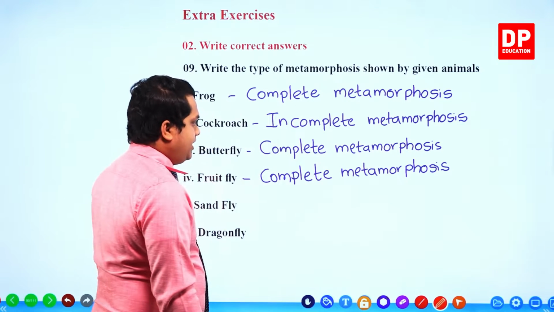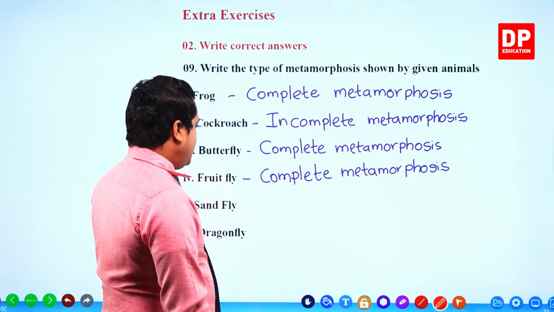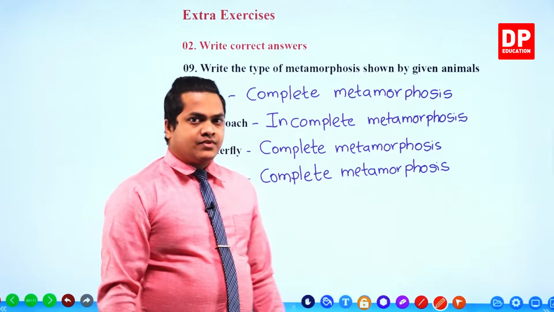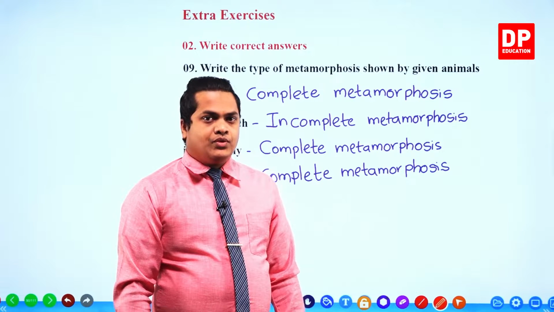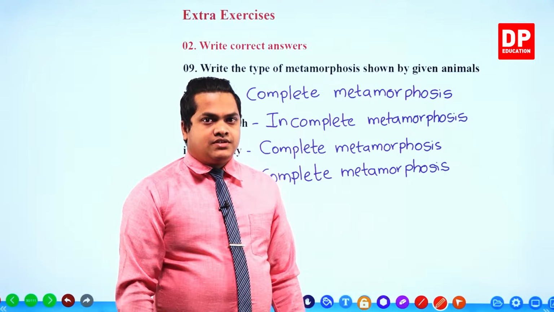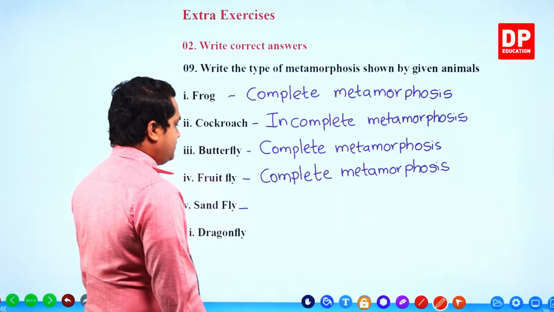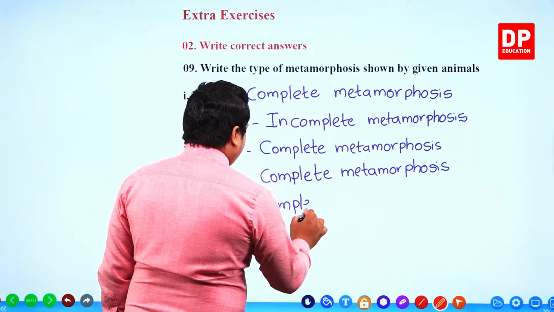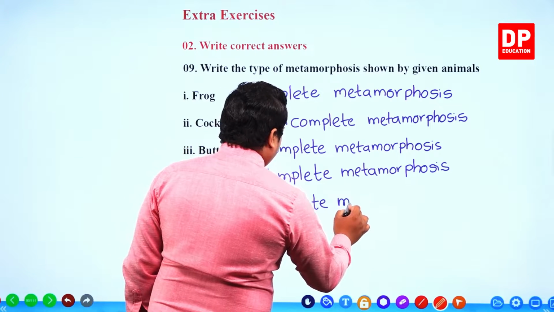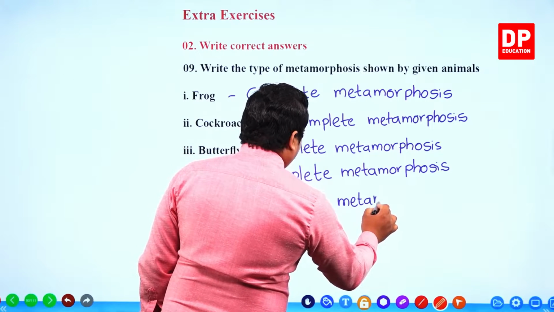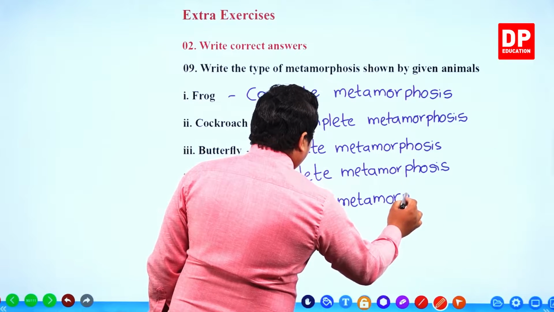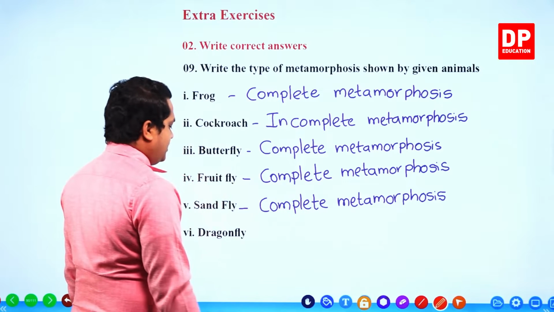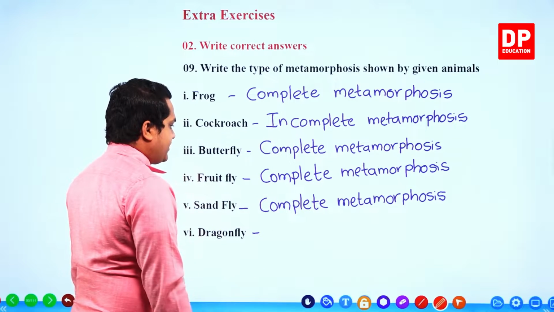Right? Complete metamorphosis. Next one, sandfly. So sandfly is an organism, right? Once again, going through complete metamorphosis. Sandfly. Okay. Then finally, dragonfly.